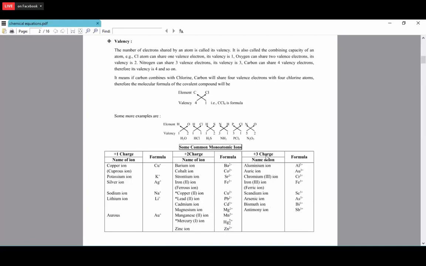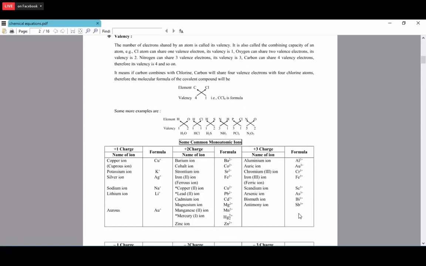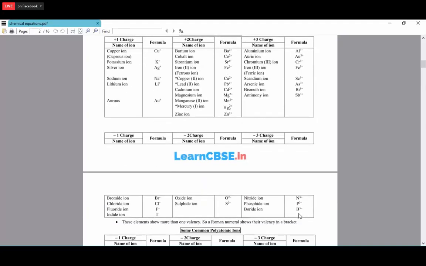Plus 3 charges. Aluminium ion Al3+, auric ion Au3+, chromium 3 ion Cr3+, iron 3 ion, otherwise called the ferric ion, Fe3+, scandium ion Sc3+, arsenic ion As3+, bismuth ion Bi3+, antimony ion Sb3+. So these are some of the common monoatomic ions. Monoatomic ion means a single atom can give the charge.